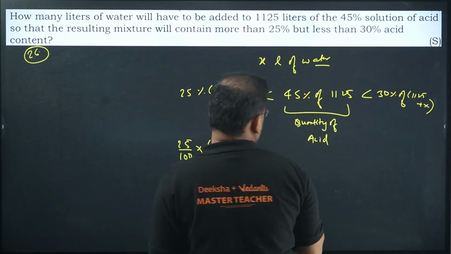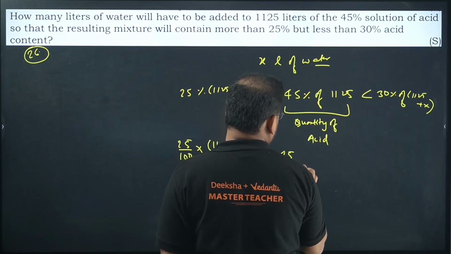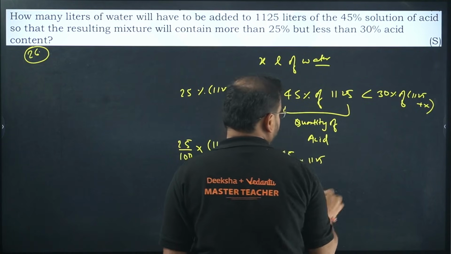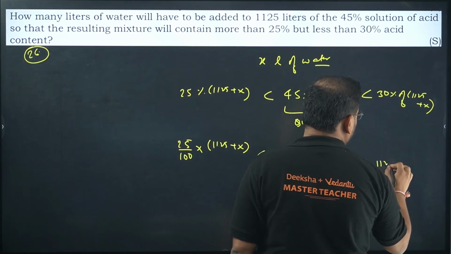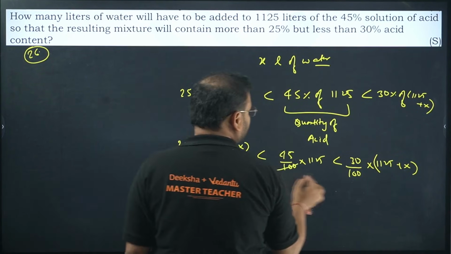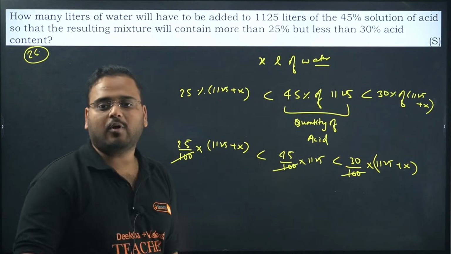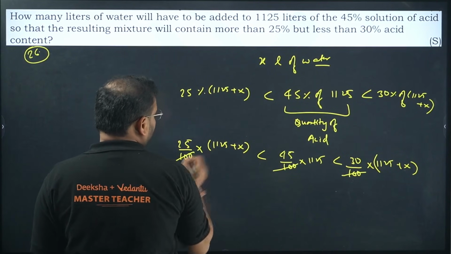Okay. What do we have over here? So 45 by 100 into 1125. Here 30 by 100 into 1125 plus x. Check here, 100 can be cancelled because it is a positive entity. I can ignore it from all the places. Multiply now. Okay. So we get over here 25 into 1125.